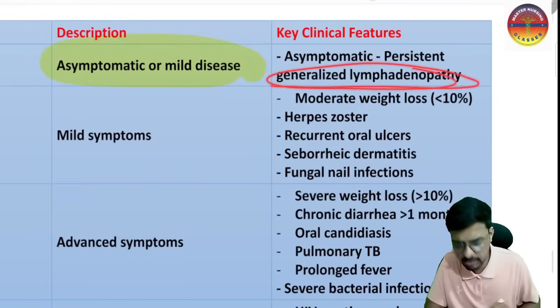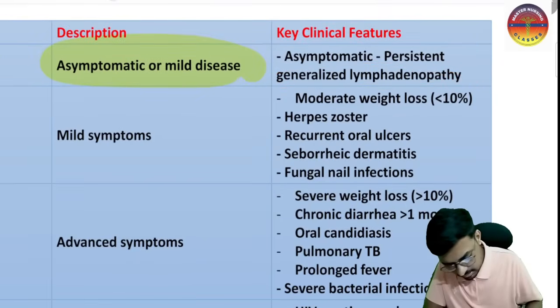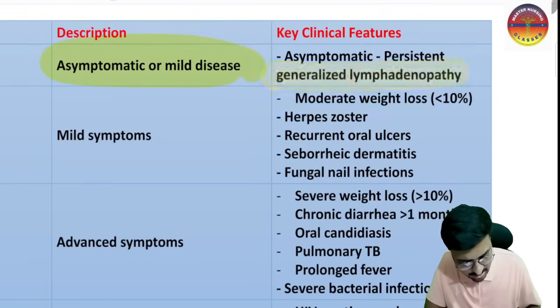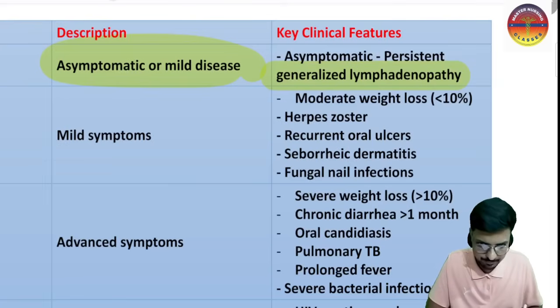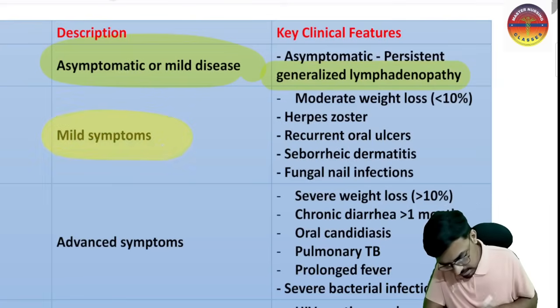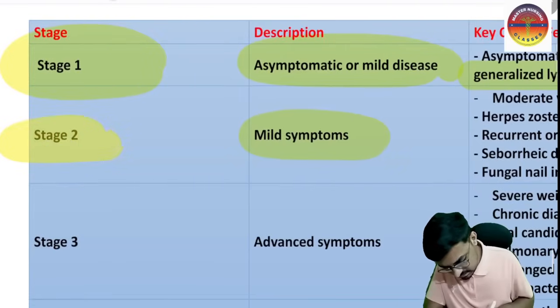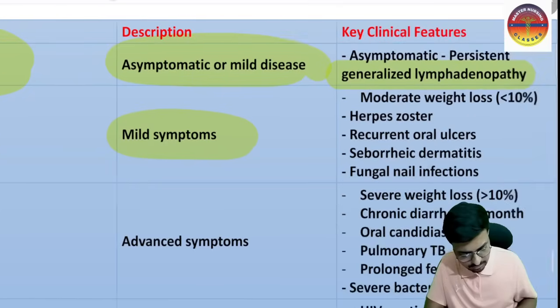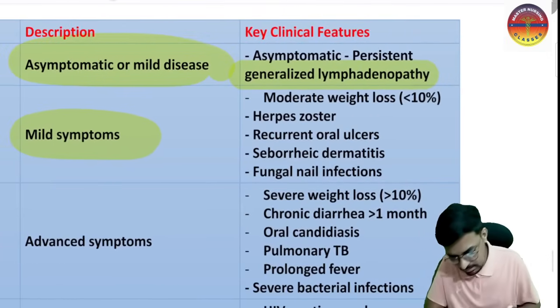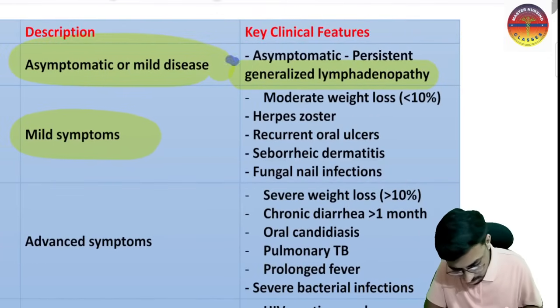So this is the very important thing. In the early stage, or the first stage, only generalized lymphadenopathy will be there. Okay, next comes the second stage, where mild symptoms will be there. In the mild symptoms, there is moderate